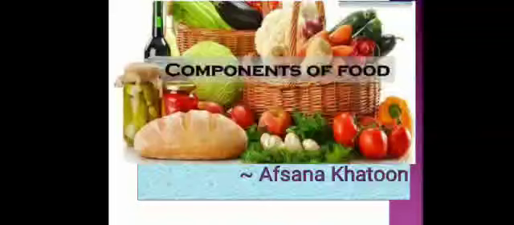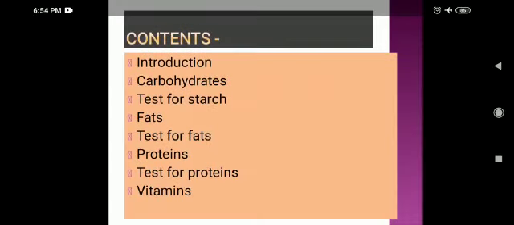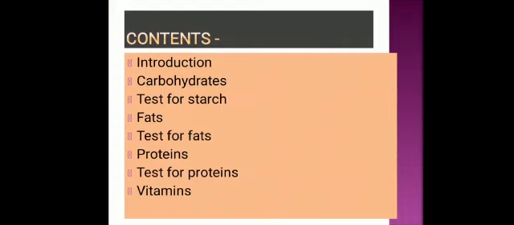In this video, we will do chapter 2 of your science textbook, that is components of food. We are going to cover all the topics that you are having in your NCERT book one by one. So today, in this session, first of all, I will have to introduce what components of food are, then test for starch, test for protein, test for fats, what nutrients do, and about water and roughage.